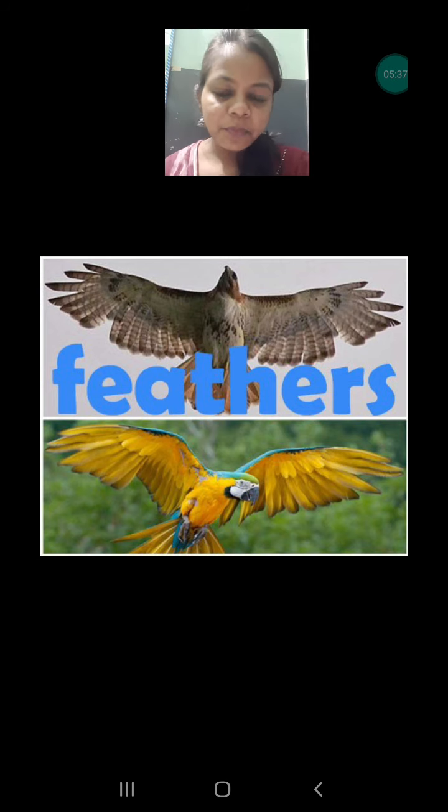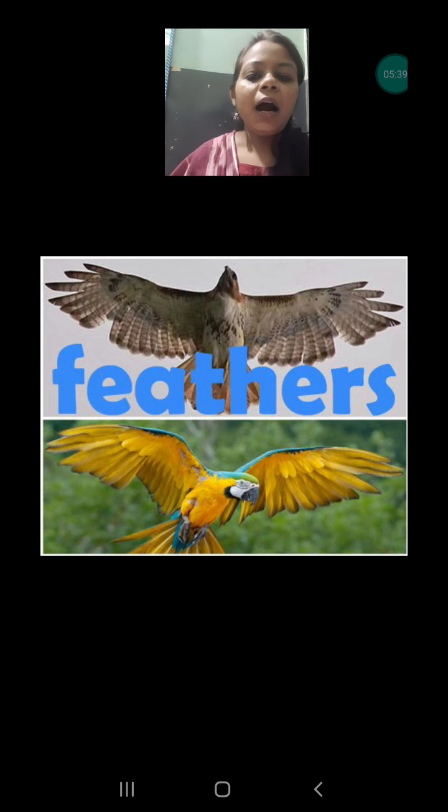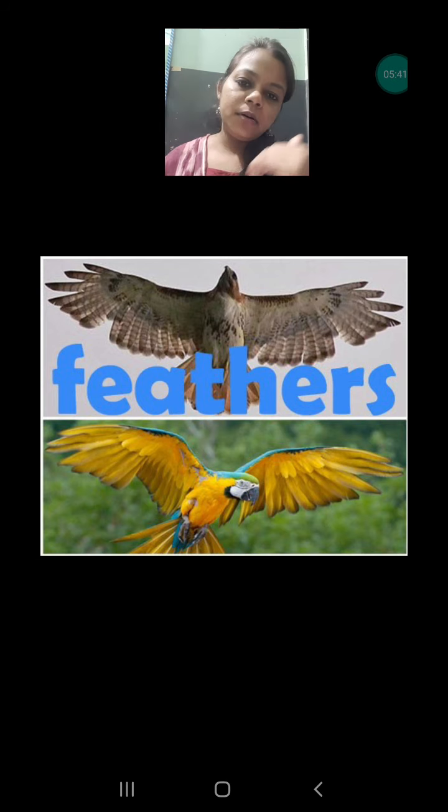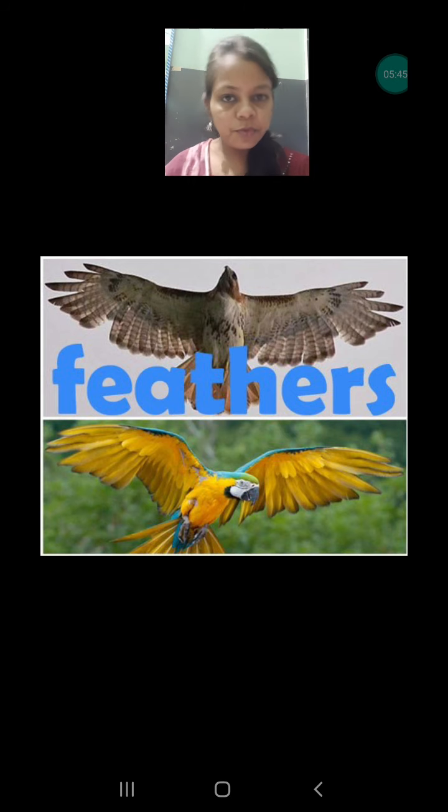Next is feathers. Their feathers are used to cover their body, which also helps them to keep their body warm. First of all, the feathers keep their body warm, and they are also present on their wings, which increases the size and the ability to fly in the sky. Feathers also make them beautiful.